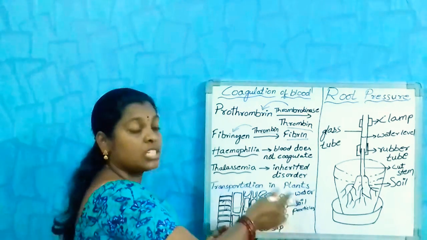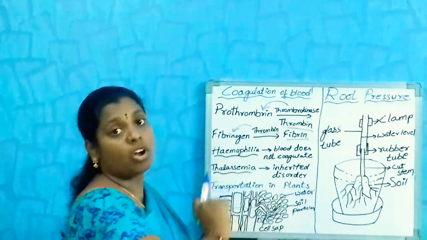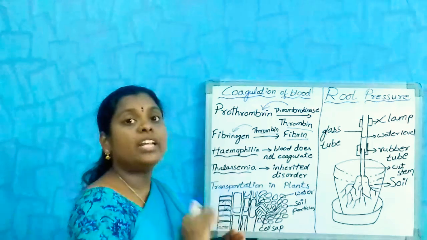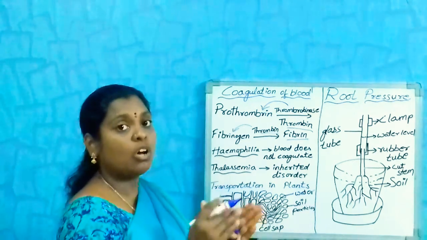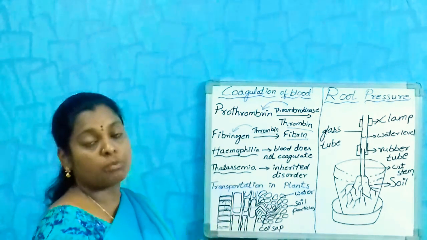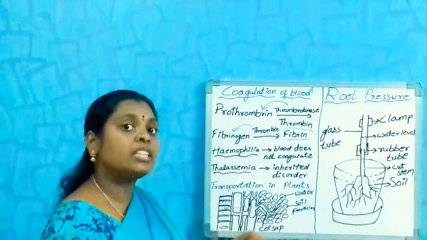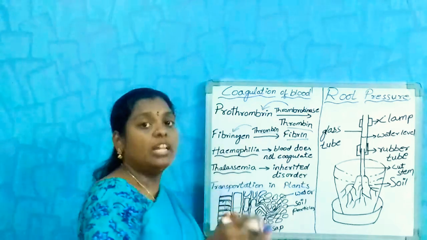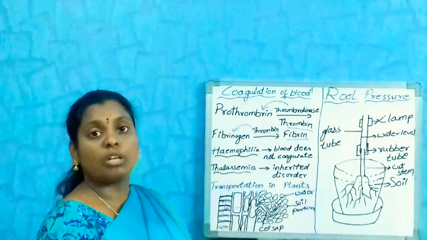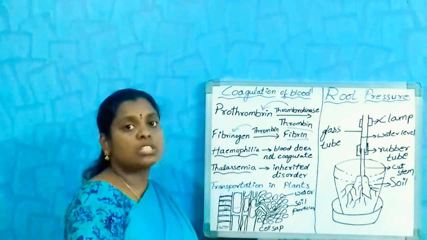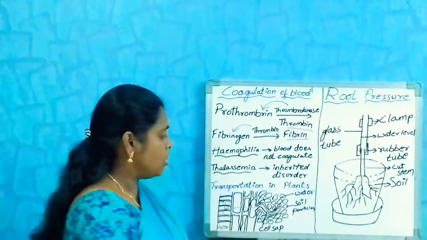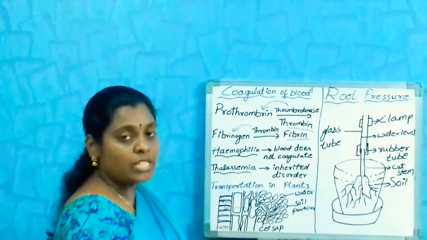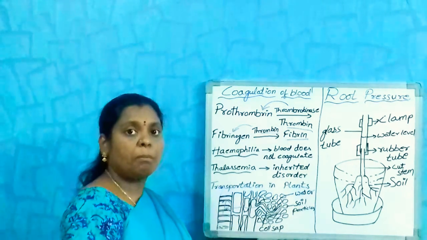Here the water concentration is more, but the salt concentration is less, whereas the cell sap contains less water concentration and more salt concentration. So the osmosis process takes place, and the water and salts are absorbed from one cell to another cell and reach all parts of the plant through xylem tissues. So this is the process of how transportation takes place in plants.